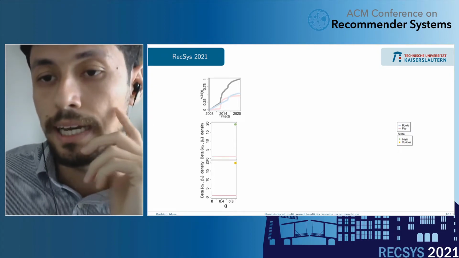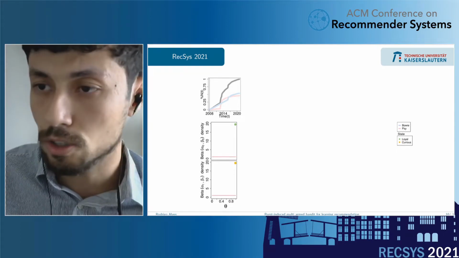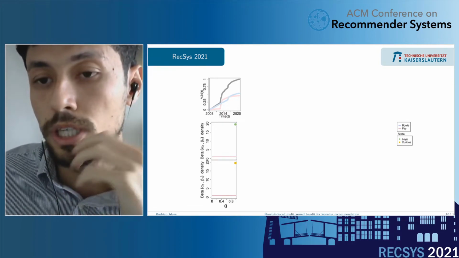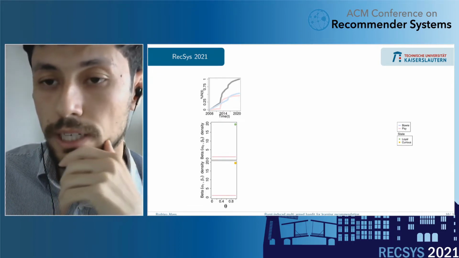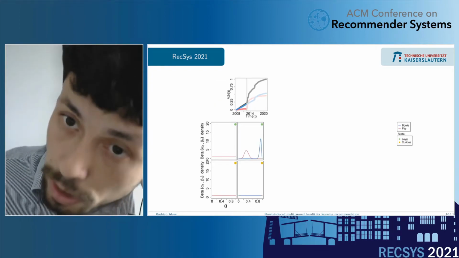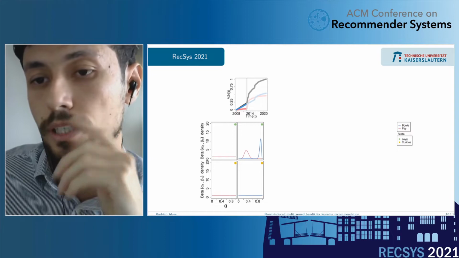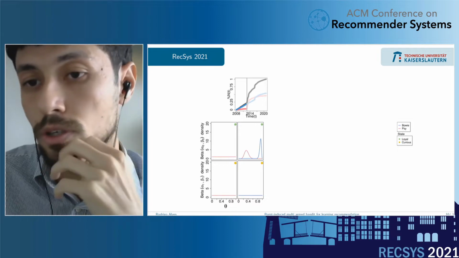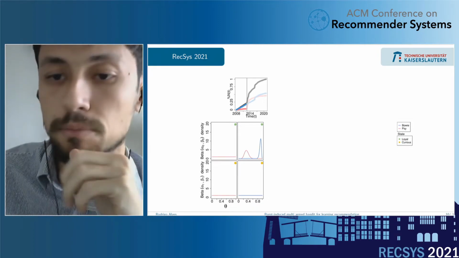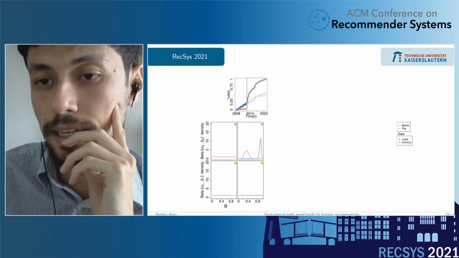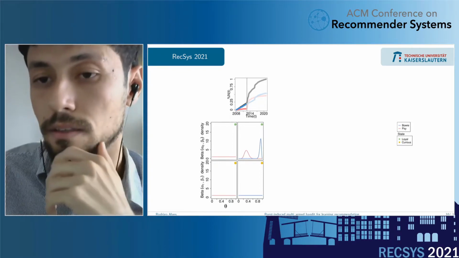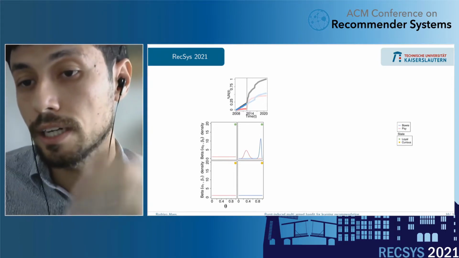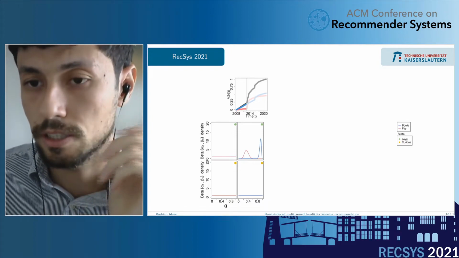In the beginning, as we see, we have priors for the loyals at the top and priors for the curious at the bottom. In the first event, we don't know anything about the environment, so both items are uniformly distributed. When we almost reach the burst, we can observe that the loyal priors learned that David Bowie is more popular than Psy most of the time. In the loyal period, David Bowie has more popularity, and on the other hand, the curious priors are still untouched.